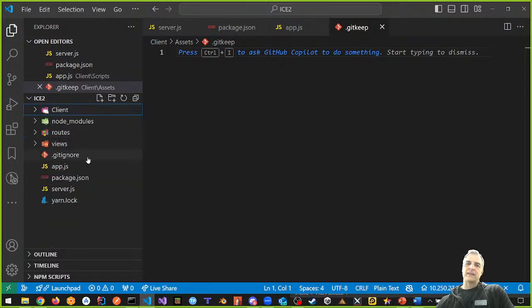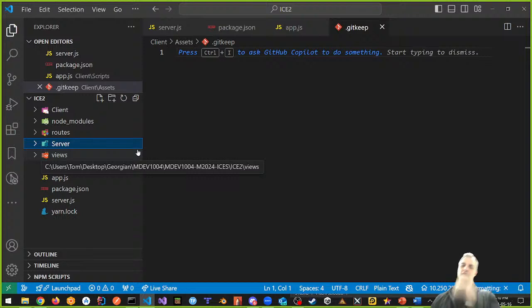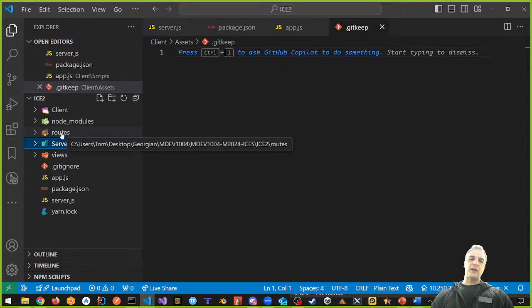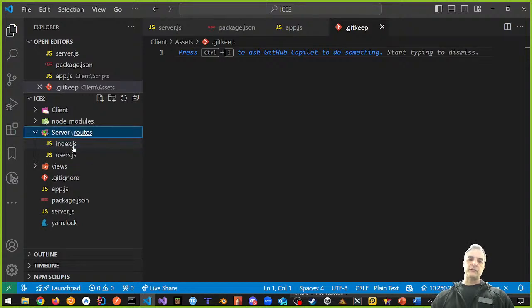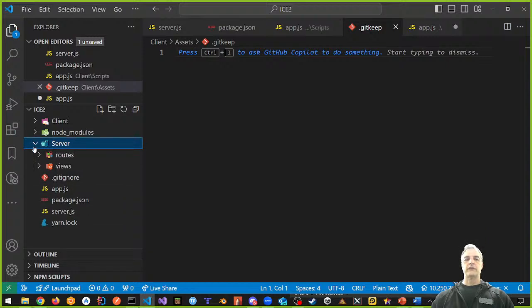All right, so now that's the first thing. Now, here's something I want to do. I want to make a new folder called server, right? The server folder, right? So let's make a new folder down here. I'm going to click on this part down here, and then click here. I'm going to make a new folder called server. All right? In my server folder, I want to put in the following stuff. I want to drag and drop in my routes in my server folder, like this, routes. And I also want to drag and drop in my views inside the server folder. Okay? So server has routes and views. Are you with me? Routes and views. I'm dragging and dropping routes and views.